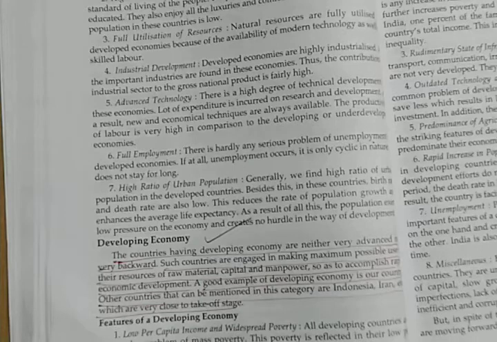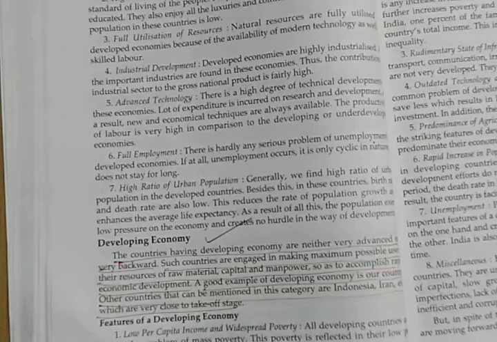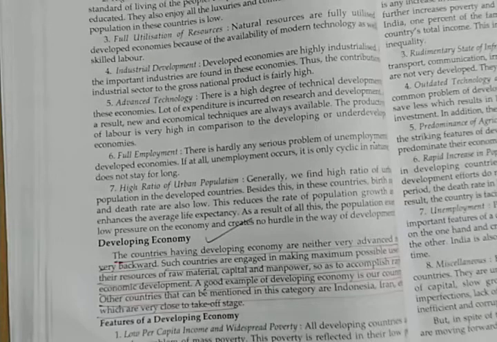Those countries which have low per capita income, a rich and poor gap, lack of good infrastructure, outdated technology, lack of capital, rapid increase in population, and unemployment. These are the factors that will be found in developing economies.